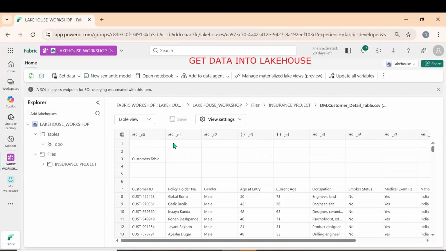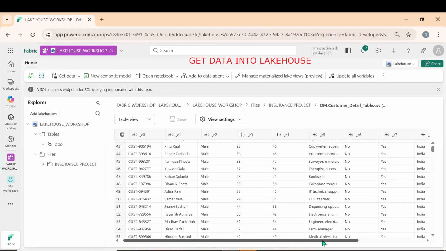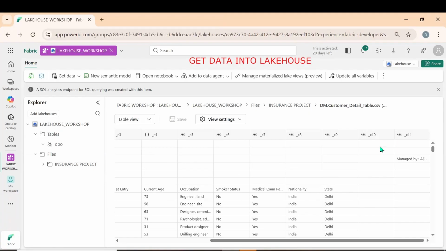From the seventh row, the main data is starting. Let me scroll to the right side. And also in column 10 and column 11, we have some name like "managed by". So column 10 and column 11 should be removed. And let me click on any other data.